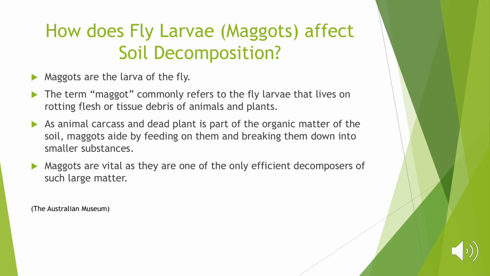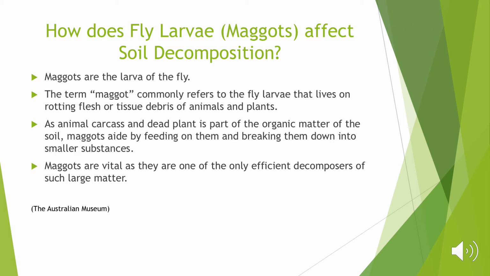So secondly, fly larvae, which is commonly known as the maggot, is a decomposer that is important to soil decomposition. Maggots are the larvae of the fly. The term maggot commonly refers to the fly larvae that lives on rotting flesh or tissue debris of animals and plants. Therefore, a large group of maggots would feed on animal carcasses and dead plant matter, which is part of the organic matter in the soil.